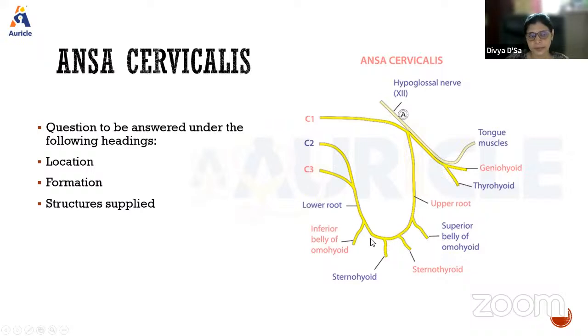So you have to draw this one simple diagram and you can write. It is a very commonly asked question and you need to know. Even during your practical discussion, it is very commonly asked during carotid triangle discussion.